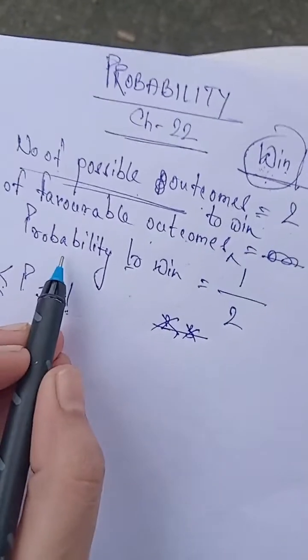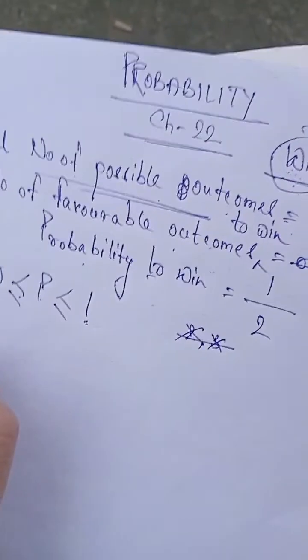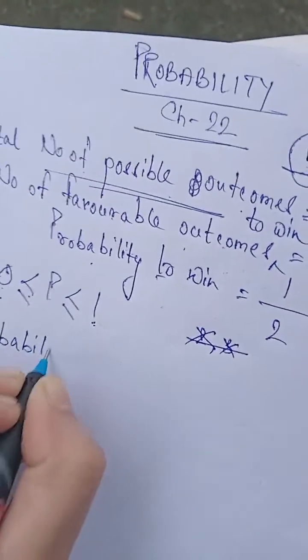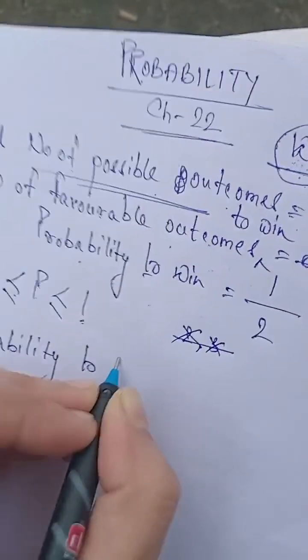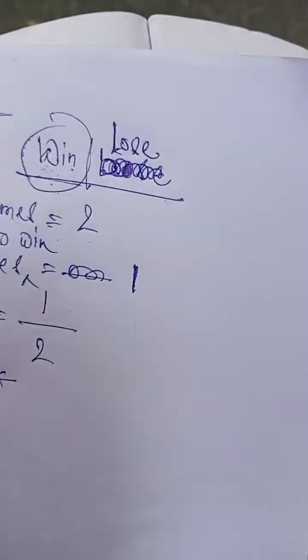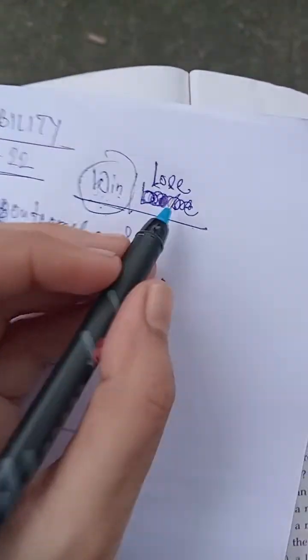Now see, the probability to win is 1 by 2. Now let us check what is the probability to lose the match. Let us check that now. So to lose the match, you can see again the same way, the number of favorable outcomes to lose.